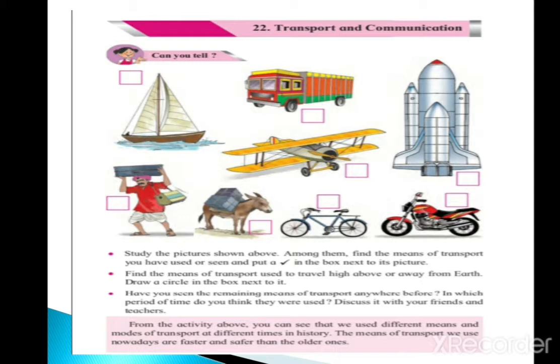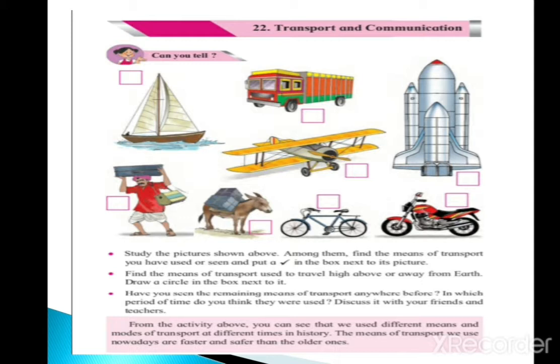In this activity, you have to study the pictures shown in the textbook and find out the means of transport you have used or seen and put a tick in the box next to each picture. That is the first activity for you: observe these pictures, find out the means of transport that you have used, and put a tick mark in the boxes next to the pictures.